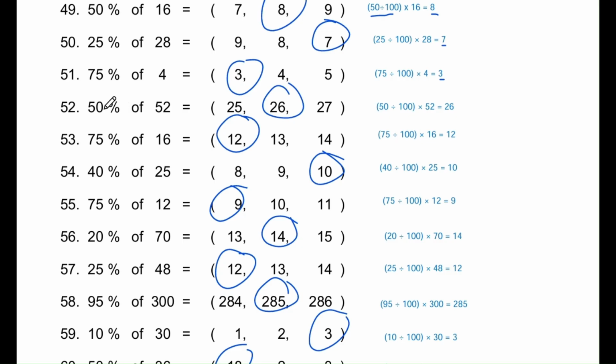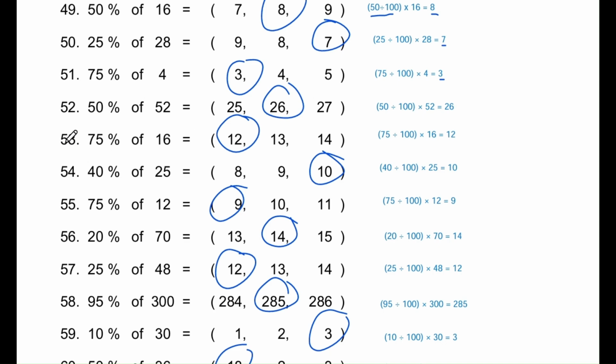Question number 52. 50% of 52 equals. The options are 25, 26, and 27. The correct answer is 26. Remember, 50% means half, so half of 52 is 26, or 50 divided by 100 times 52, which equals 26.